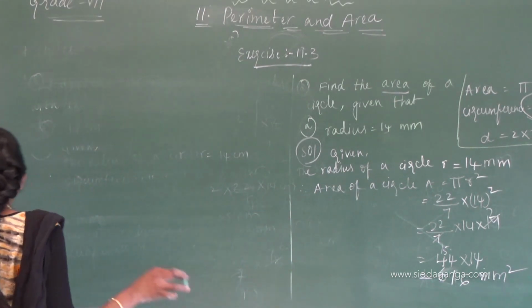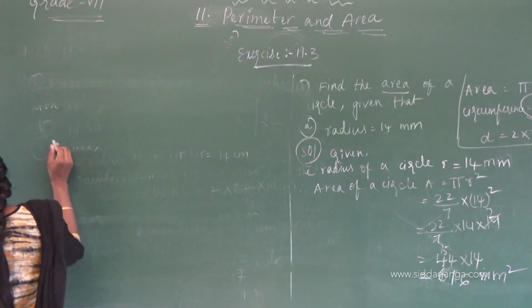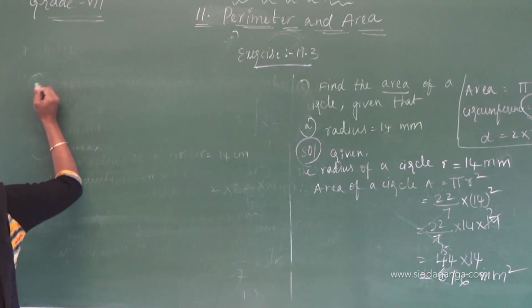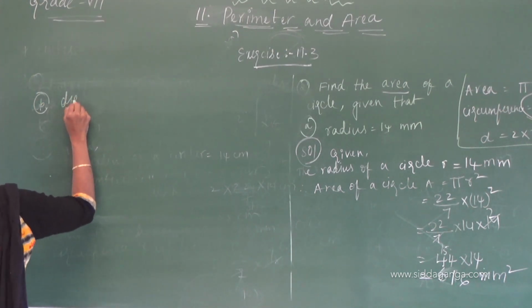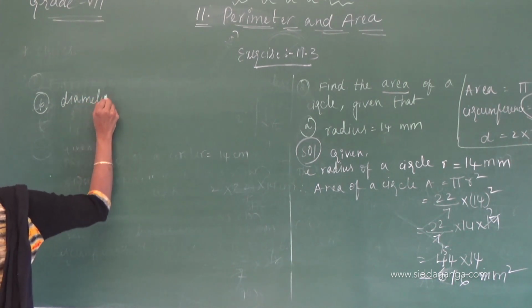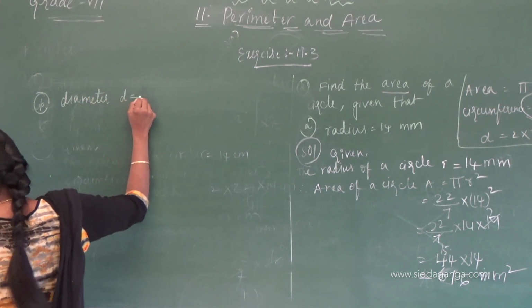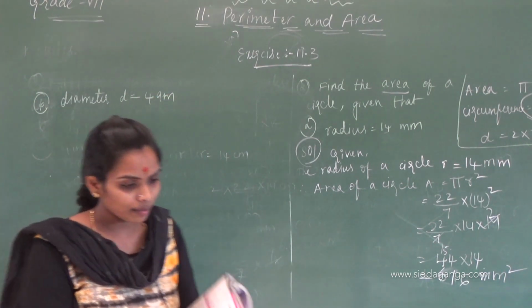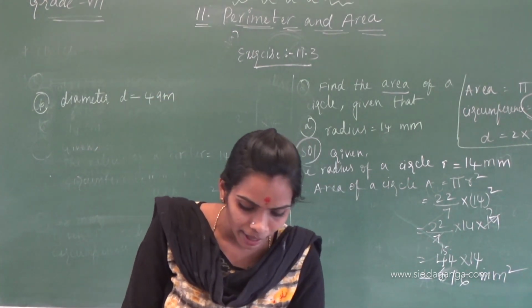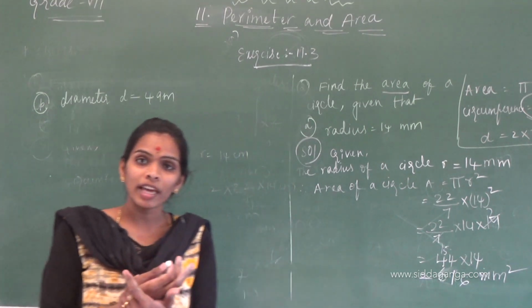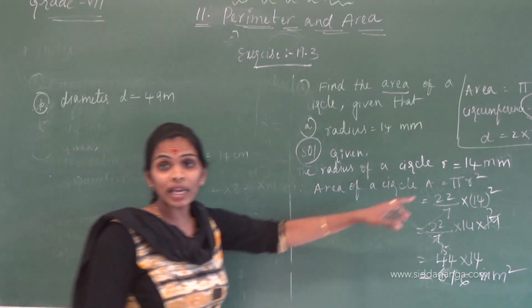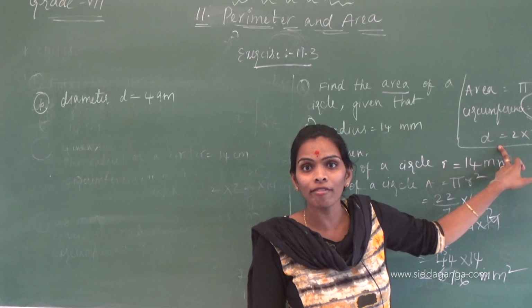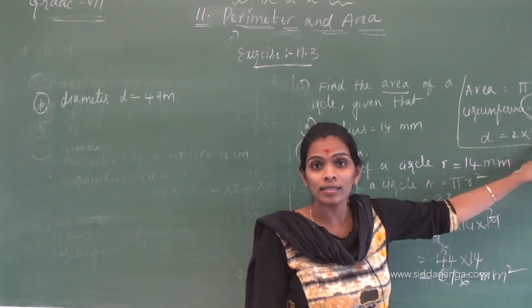Next, I will do the B question. They are giving the diameter, D equals 49 m. If they give the diameter, what is the formula to find the radius? If they give the diameter, we can find the radius, correct?